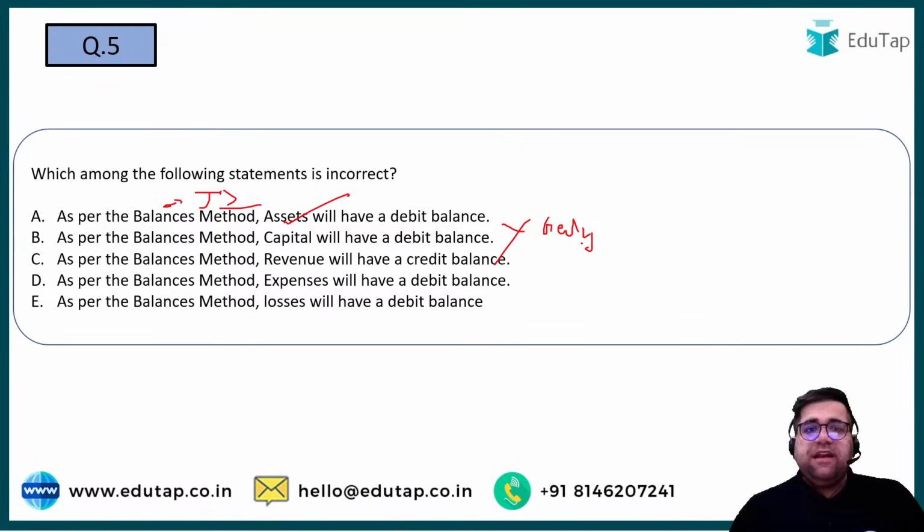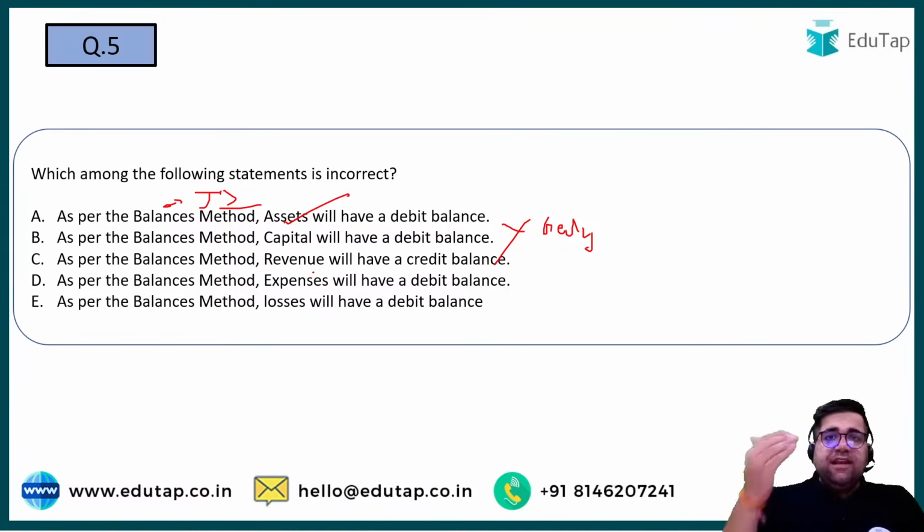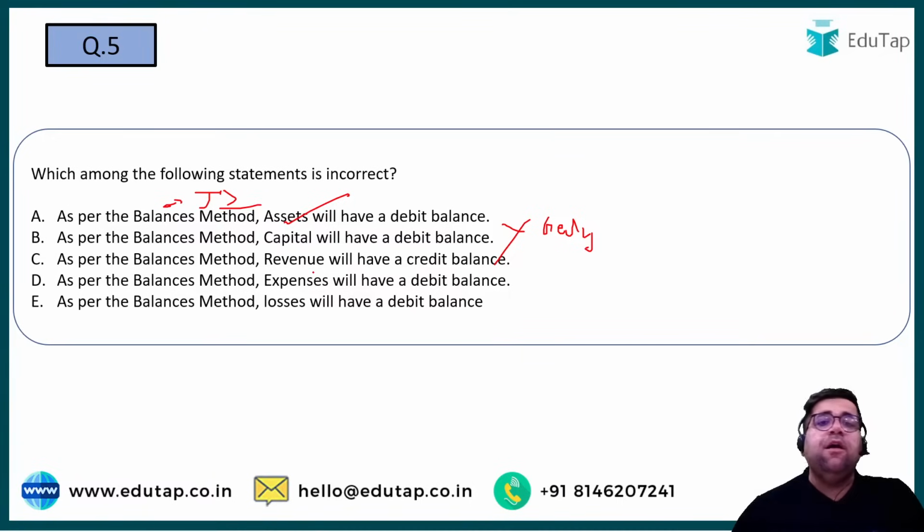Revenue will have a credit balance. Yes, revenues, like you credit all your incomes, right? Expenses will have a debit. Yes, expenses and all the losses have a debit, right? If there is an increase in loss, if there is an increase in expense, they will definitely be debited in my accounts book. So the answer will be B over here.